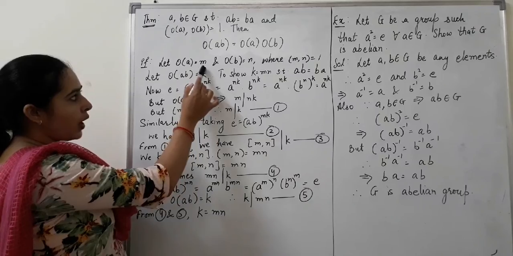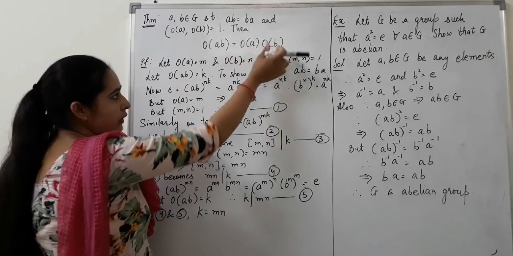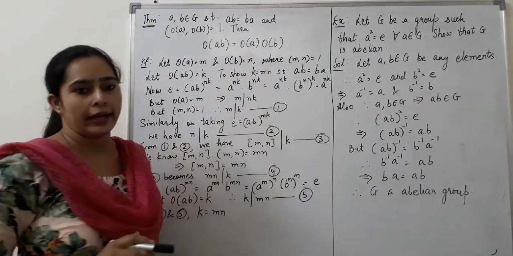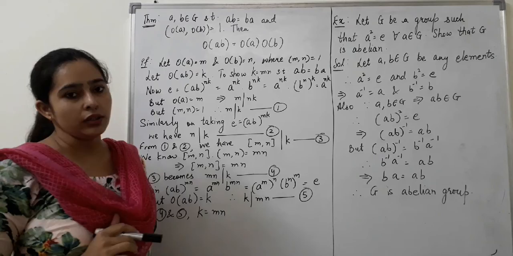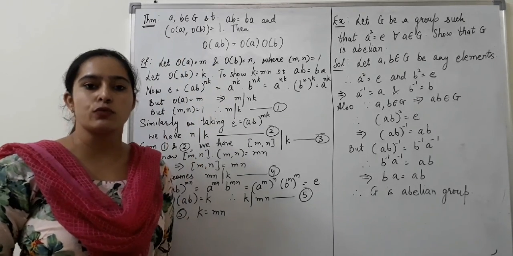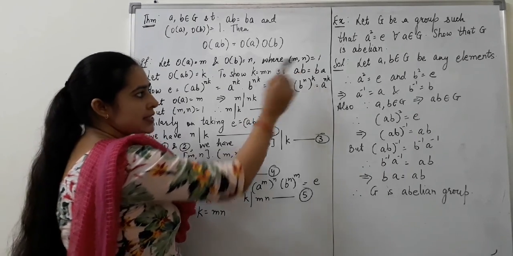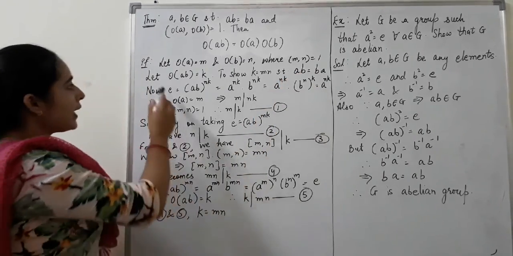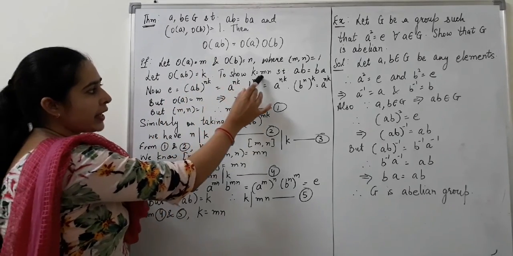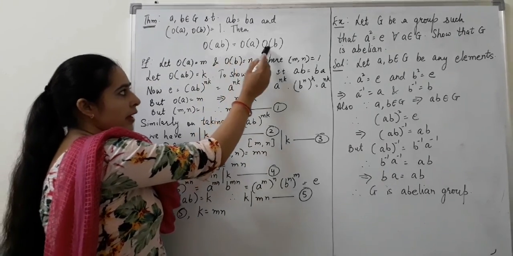Let order of a is equal to m. We have just renamed these terms, order of a, order of b. Let order of a is equal to m and order of b is equal to n. And as we are given that GCD of order of a and order of b is equal to 1, therefore we must have GCD of m and n is equal to 1. Let order of ab is equal to k, to show that k is equal to mn. Clearly we have supposed it k, m, n.